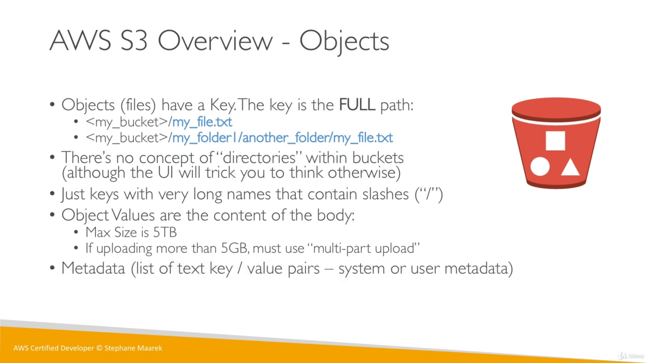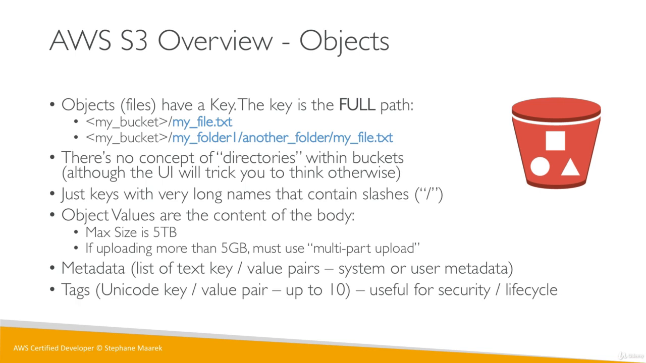Your objects can come with metadata, and metadata is whatever you want. It's a list of key value pairs. And tags also to define your objects. You can have up to 10 tags, and they're again key value pairs. Tags are very useful for security and lifecycle. Finally, we'll see this in the next lecture, but there's a version ID if we enable versioning. So how about we just stop right here and get more familiar with objects and files in a hands-on.